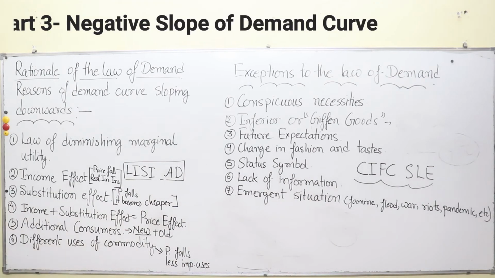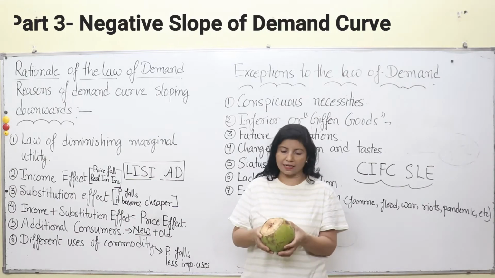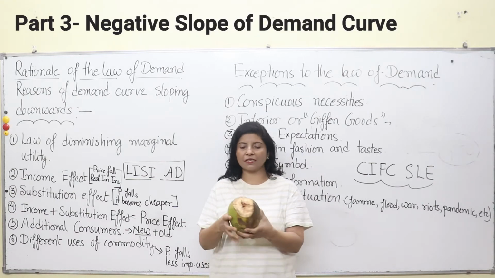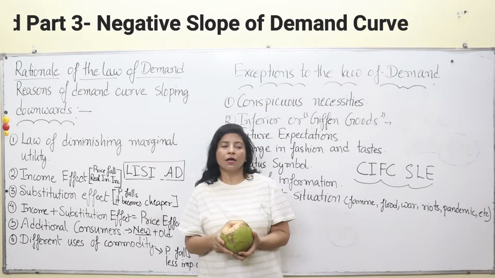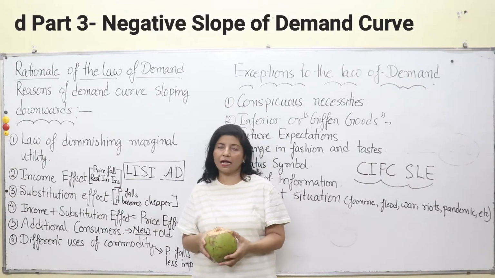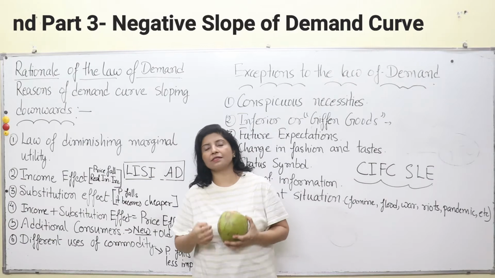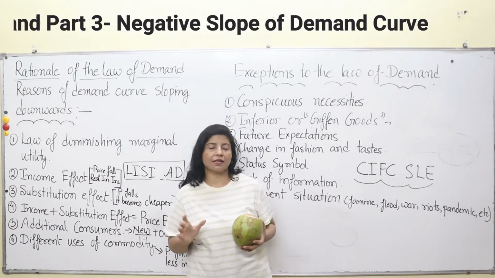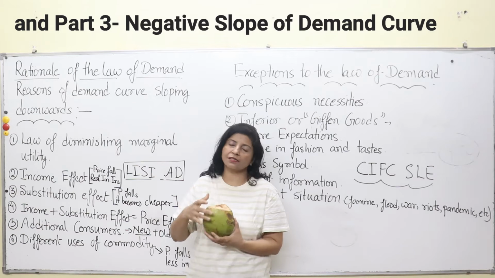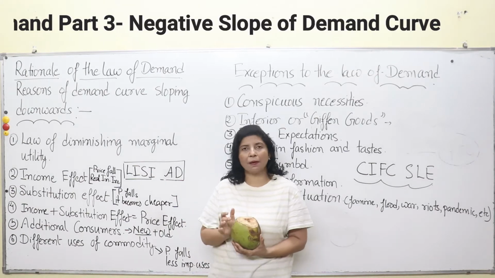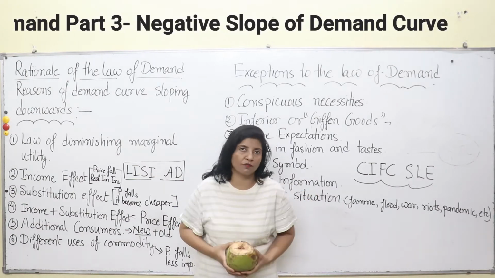For practical understanding, for example, I have this coconut water over here. When we go to a market and purchase one single coconut water, we feel it is really very good, it's refreshing, it's tasty, and we drink it happily. It's really good to taste and drink, and we feel nice. But when we are given the second one, though the experience is really very good the second time as well, it cannot match the first time we had this nariyal pani or coconut water.